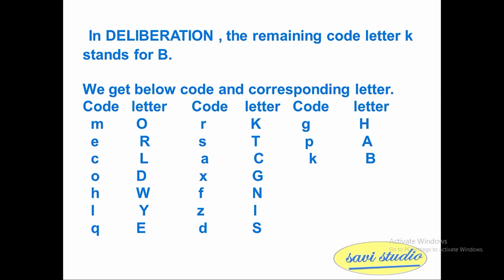Code M, letter O; E, R; C, L; O, D; H, W; Q, E; R, K; S, T; A, C; X, G; F, N; Z, I; D, S; G, H; P, A; K, B. So we get the individual code and the individual letter. Now we can easily get the answer.